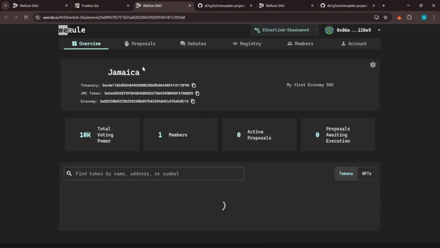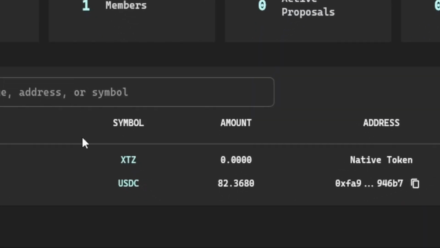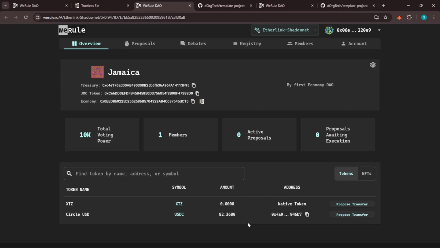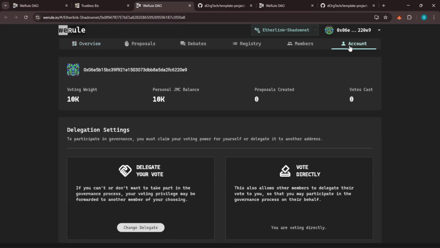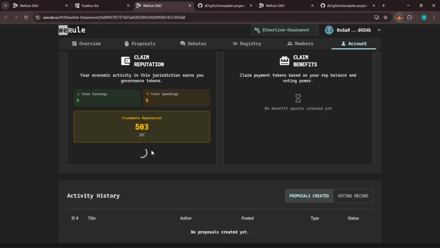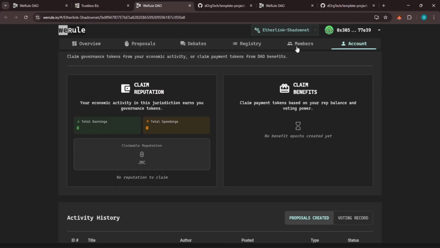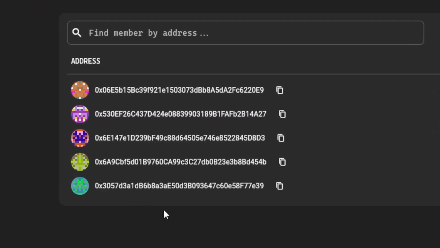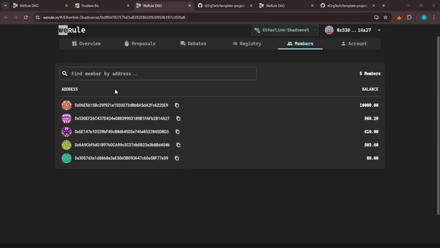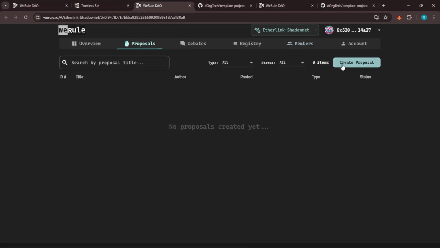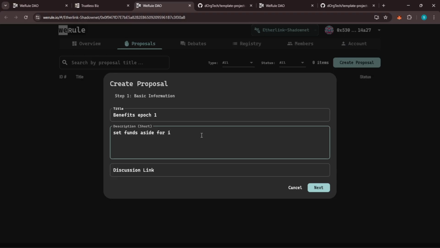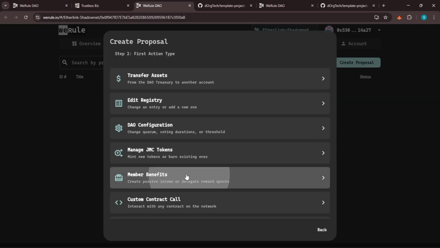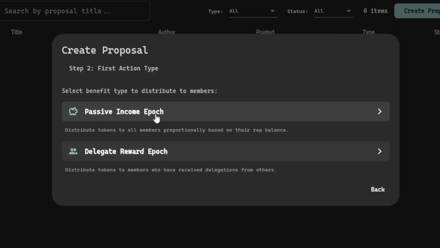Back in WeRule.io, the tax from Joe's first project has made its way into the treasury. Participants in the economy can claim reputation tokens proportional to their spendings and earnings on an epoch-based poll model. Once they do this, Alice, Bob, Tim, and Sam are now also bona fide members of the Jamaica jurisdiction. The DAO platform inherits the logic and security of OpenZeppelin's governor standard, with added member benefits: rewards for delegates based on their voting power, and passive income for all members based on their reputation token balance.